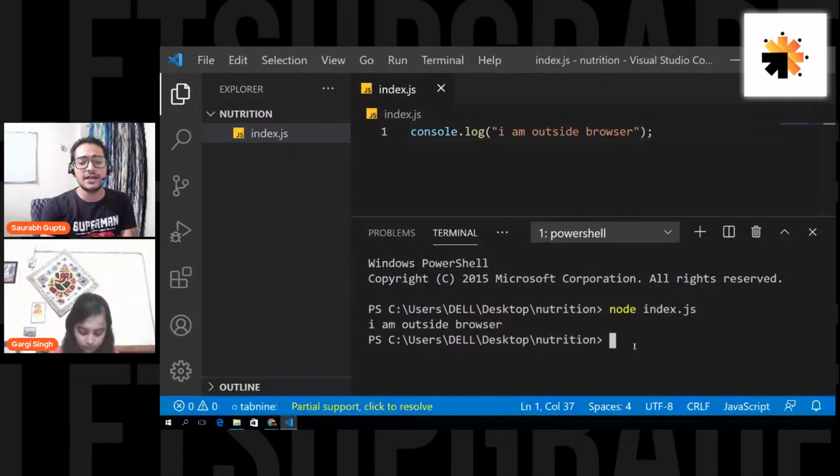If you want to create an API, you can also use an inbuilt module named the HTTP module. It is an inbuilt Node.js module, and with it you can also create an API. But it requires a lot of hard work. It requires a lot of code. It does not have any inbuilt functions that will help you.